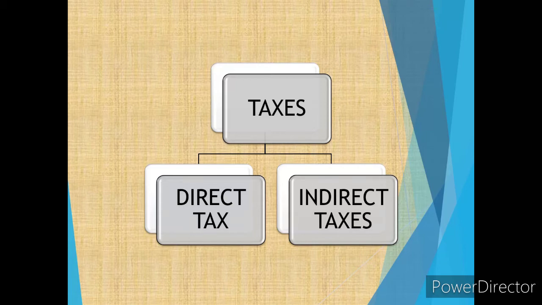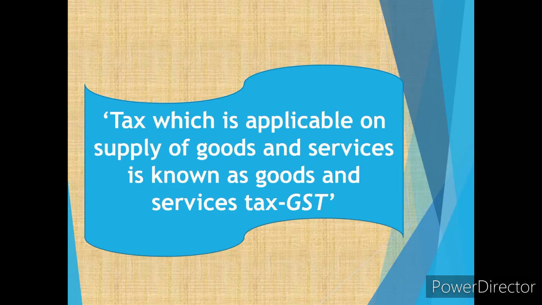So to remove these complexities, another tax called the goods and services tax was introduced under the slogan one nation, one tax, in the year 2017, July 1st, where the tax which is applicable on the supply of goods and services is taken into consideration.